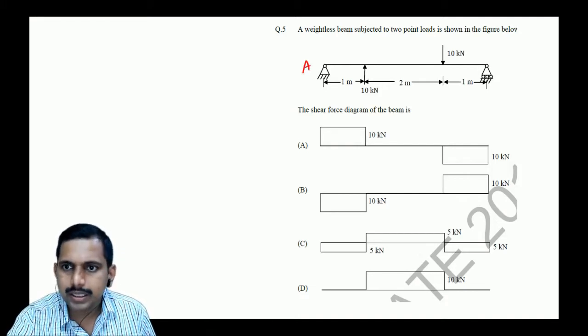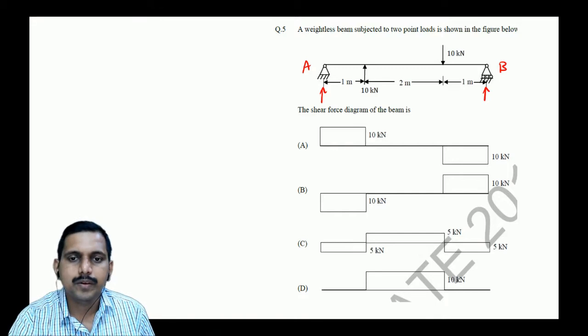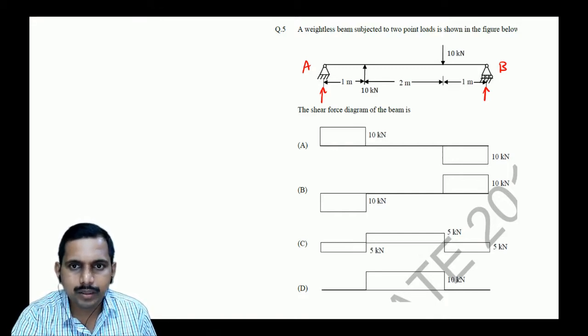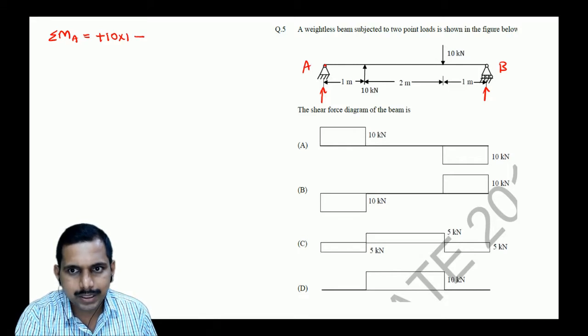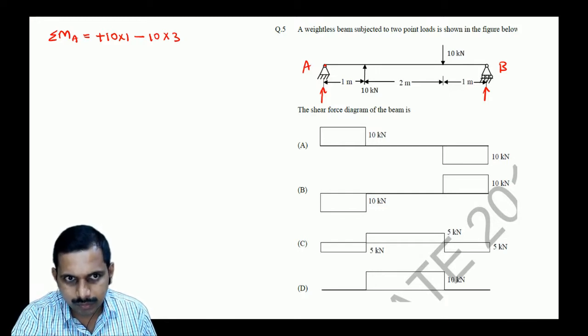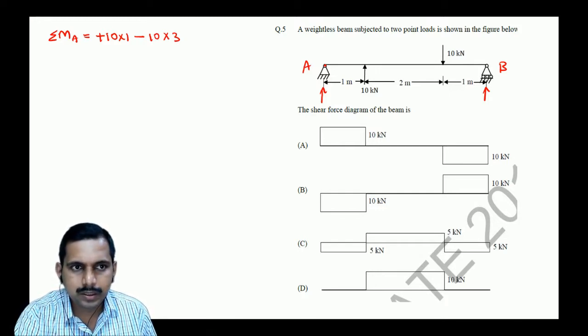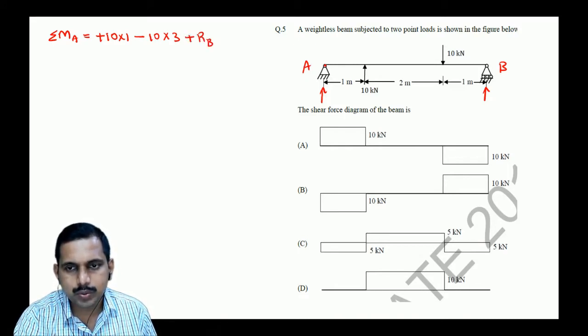Let us call this A. Let us call this B. Right? So what is happening? If I take moment with respect to A, sigma MA is equal to plus 10 into 1, correct? Then minus 10 into 3, correct? 1 plus 2, 3. And then we are assuming this. So it is plus RB into 1 plus 2 plus 2, 3, 4, is equal to 0.